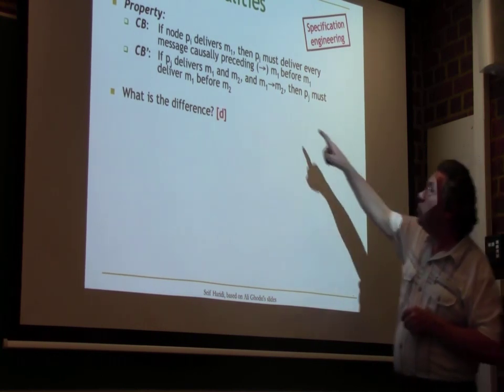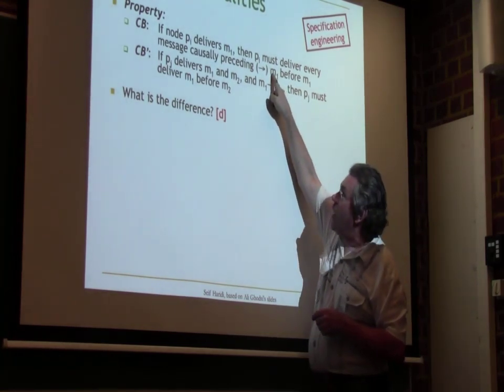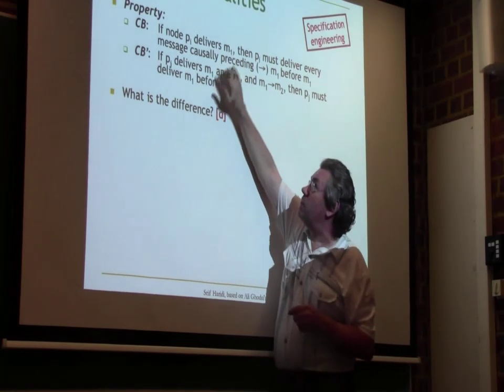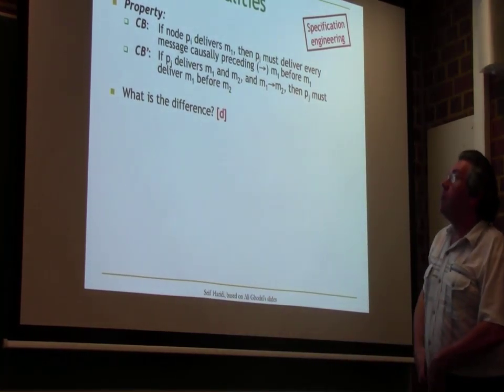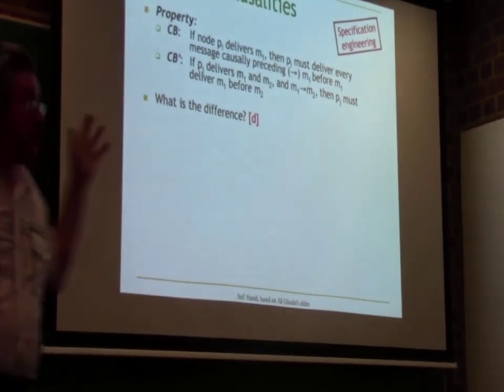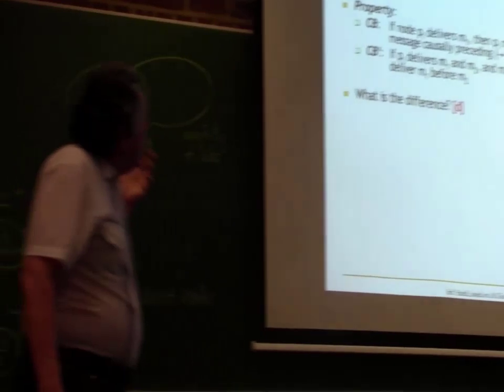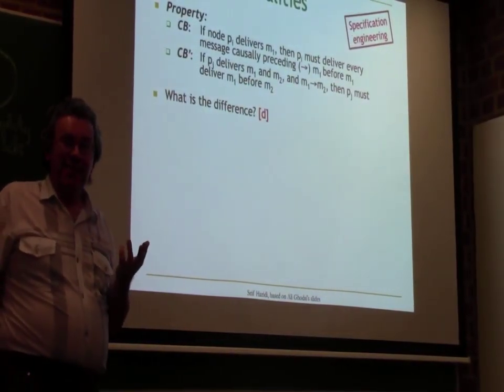Because for CB, if M2 is delivered, M1 has to be delivered, and it's not. So in this case, CB is not holding. So the two properties are not the same, and you can see clearly they're not the same. In fact, one of these properties is stronger than the other.